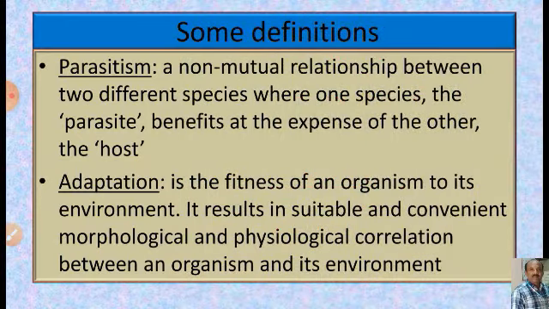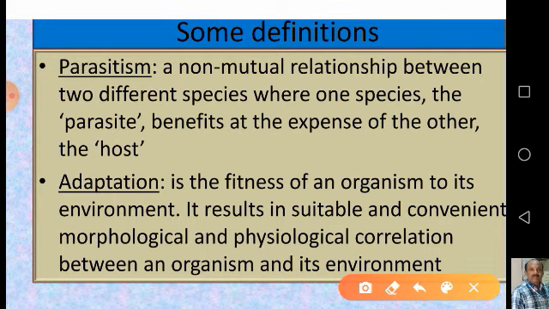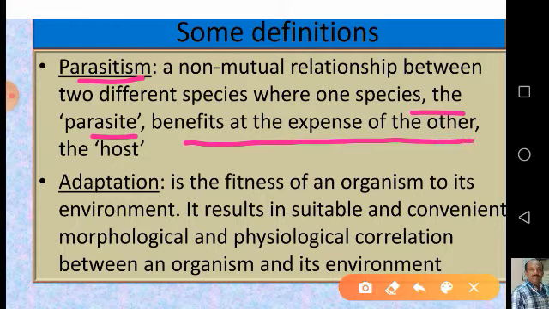So, before going into the details of parasitic adaptations in helminths, let us have a look at some definitions. What is parasitism? Parasitism can be defined in many ways, but actually it is a non-mutual relationship between two different species where one species, which is called the parasite, benefits at the expense of the other species, which is called the host.